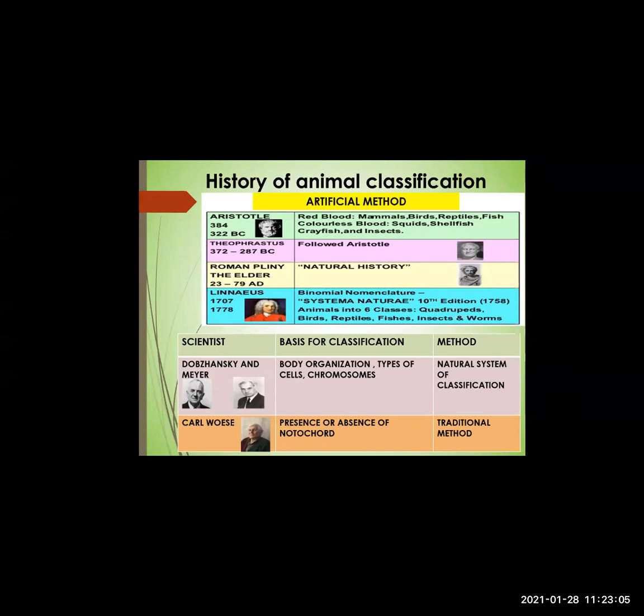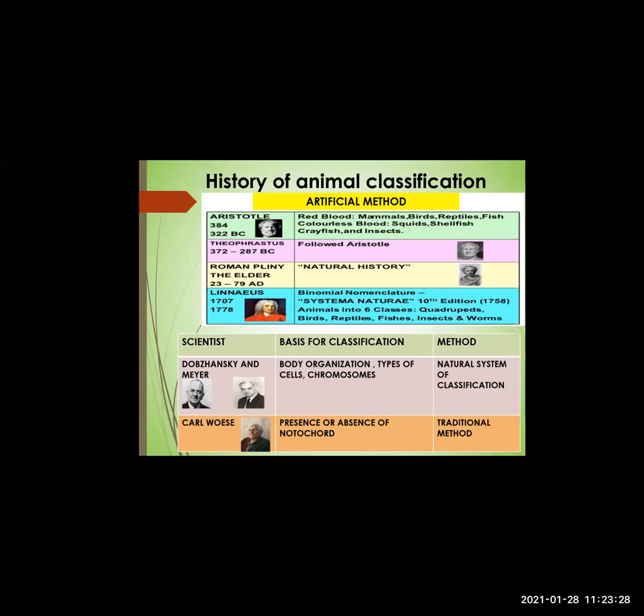The next scientists were Dobzhansky and Mayr. These two, their classification was called the natural system of classification. What was the basis for their classification? The types of cells which are present, the biochemical properties, the body organization, types of chromosomes.